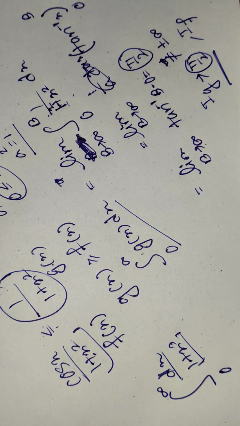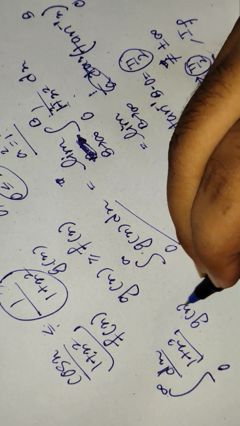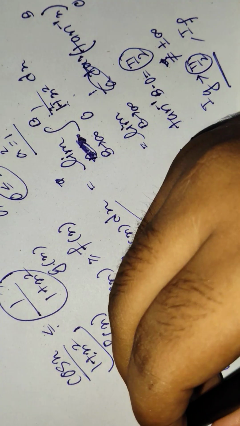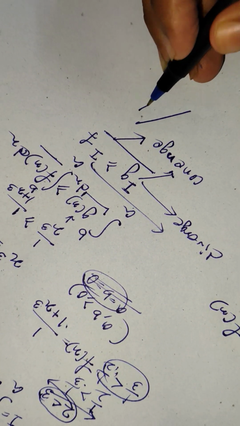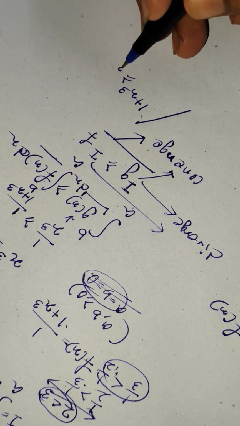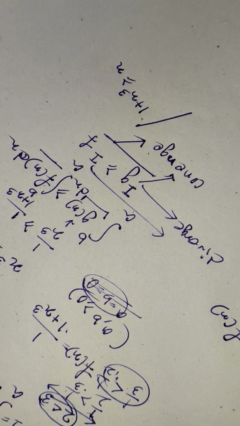In that case, for checking the convergence, you have to use the comparison test, where you take g(x) as 1 by x cube, because, wait a moment, I am writing here, because 1 plus x cube is greater than or equal to x cube. We are talking about only positive quantities, be careful.